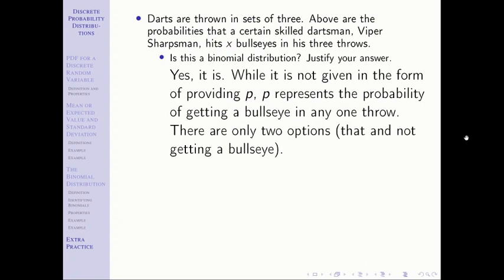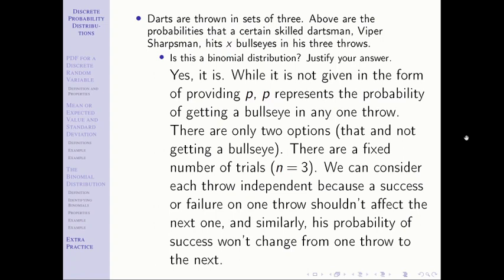There are only the two options, right? You either get the bullseye or you don't. There are a fixed number of trials. There are only 3. And as we talked about, the probability of success doesn't change. The throws are independent. And again, as mentioned before, those are correlated concepts. It is possible to not have one or the other, but a lot of times they do go hand in hand. In this case, they do. You're not going to be more or less likely to be successful on your next attempt just because of what happened on the previous one. The probability of success is remaining constant. So we would say that all 4 criteria are met. And so, yes, this is a binomial setup.